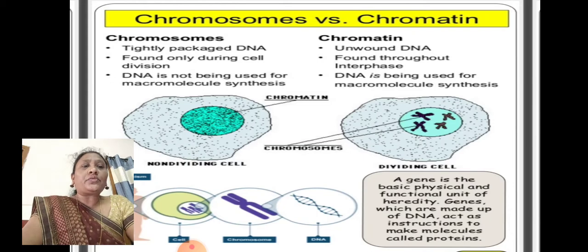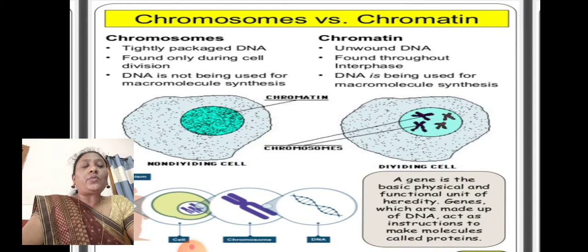Now let us see chromosome versus chromatin. You can see the pictures clearly, children. Try to observe the picture. A chromosome is tightly packed DNA found only during cell division. DNA is not being used for macromolecule synthesis at this stage. This is about the chromosome. Chromatin is unwound DNA found throughout the interphase. Interphase is one phase of the cell cycle. Here, DNA is being used for macromolecule synthesis.